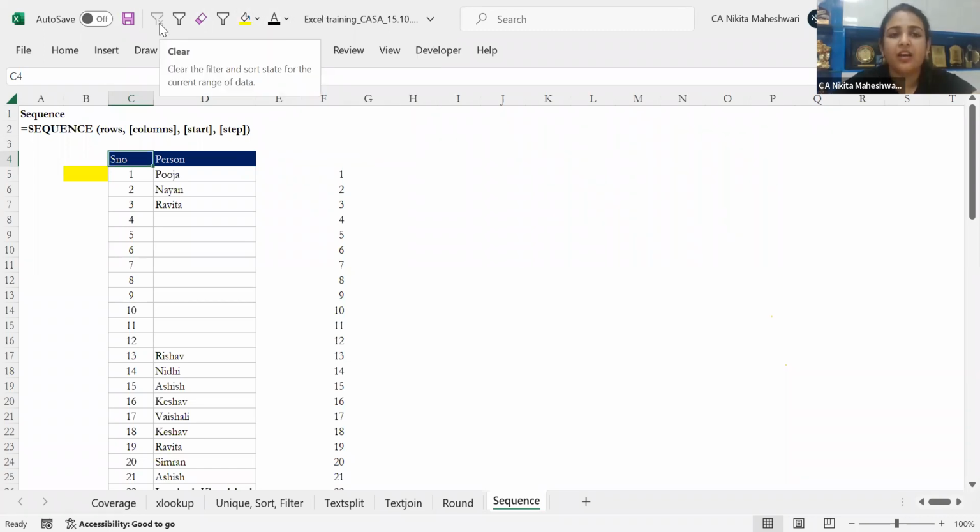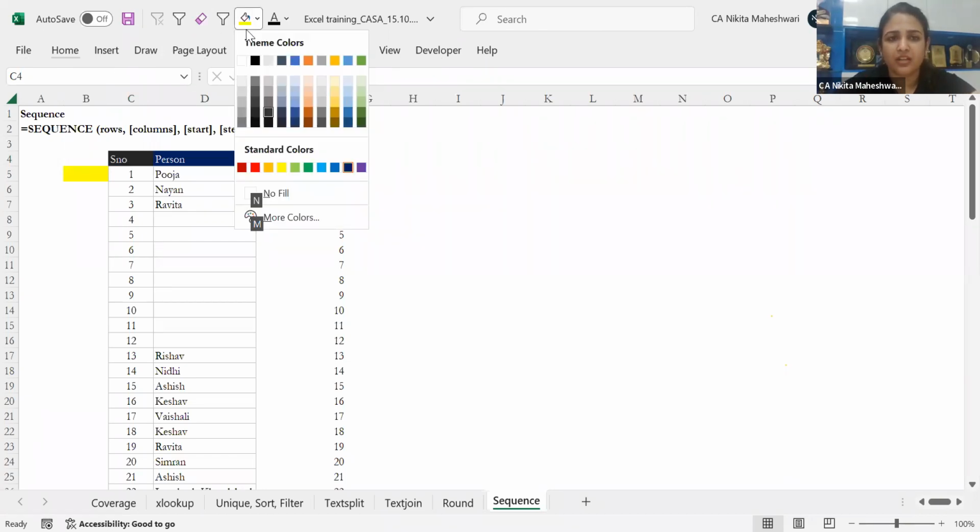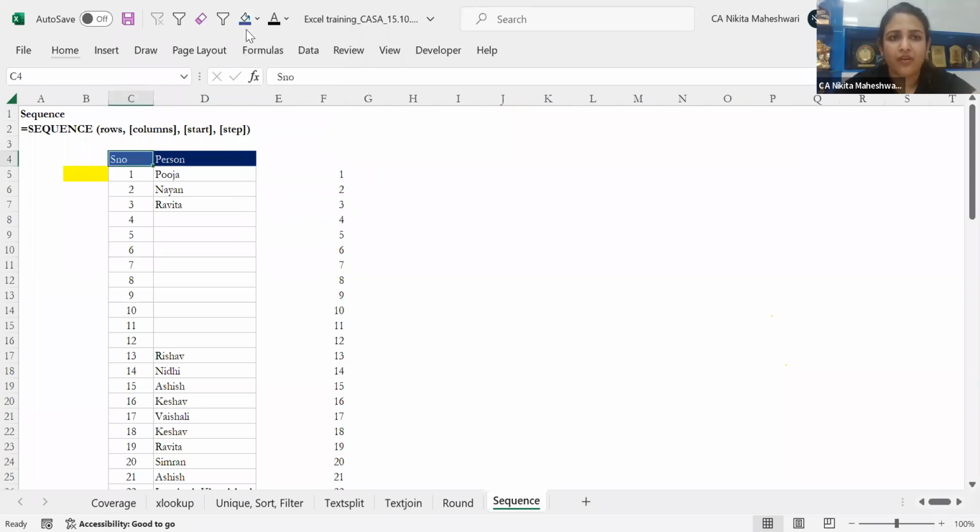Here I can add many features, and the shortcut is very simple. Just press Alt and this will give you 1, 2, 3, 4, 5, 6. So if I press Alt 5, this will ask me for the color. Let's say I want this blue. If I press Alt 3, this will clean everything. This basically is a customized toolbar for you. I have customized it to my need because I generally need the filter, erase, and auto filter functions to the greatest extent. I also need the color to quickly access it by my mouse. So I have created a customized toolbar for myself and added all these features over here.